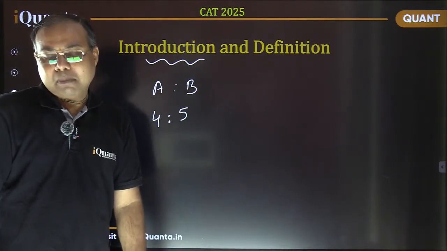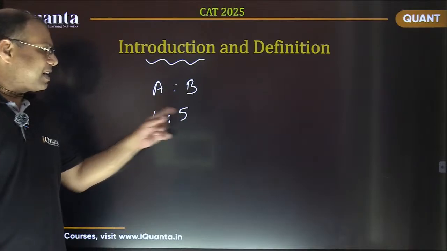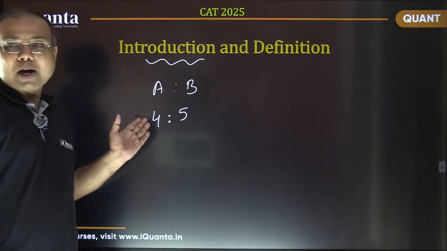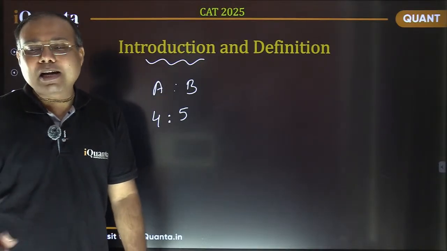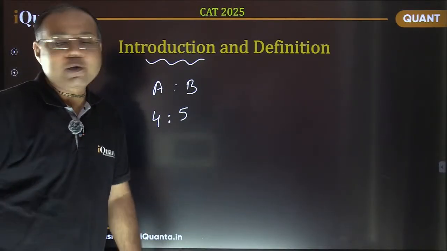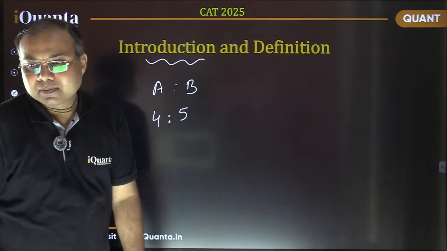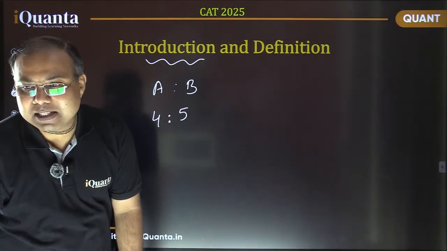Okay, B is having more, that's perfectly fine. You can see very easily that A is having 4 parts of the total and B is having 5 parts of the total. Perfectly fine. Okay, can you tell me how much percent more B is having?